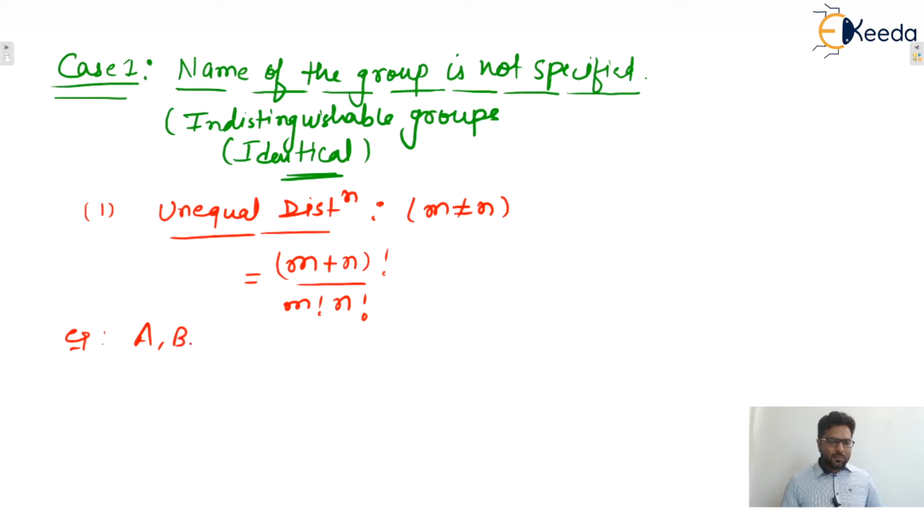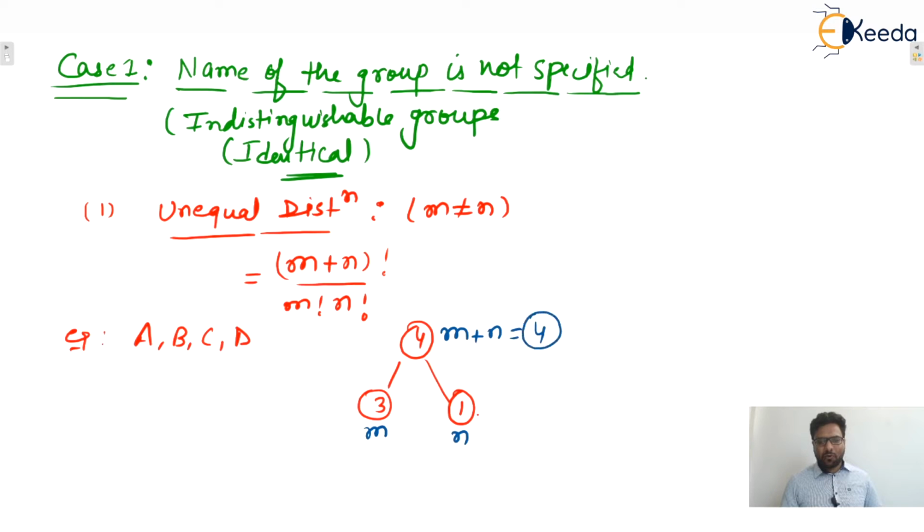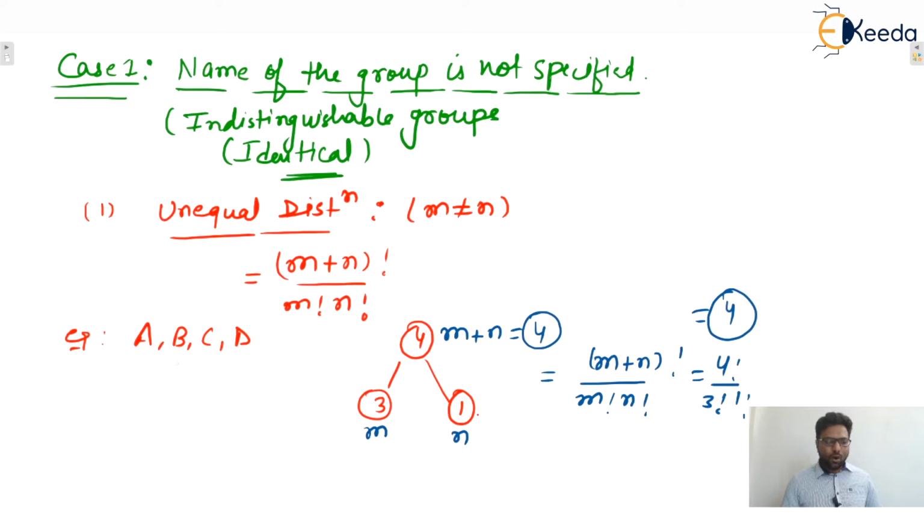Okay, so let us take one example. Let's say four distinct objects are there, and we need to divide these four objects into two groups such that one group contains three elements and the second contains one element. That is the question. Now you only tell me what is m. M is 3, n is 1, and m plus n equals 4. So the answer will be (m plus n) whole factorial divided by m factorial into n factorial, so 4 factorial divided by 3 factorial into 1 factorial. So the answer will be 4 only. Can we see the ways of distribution?